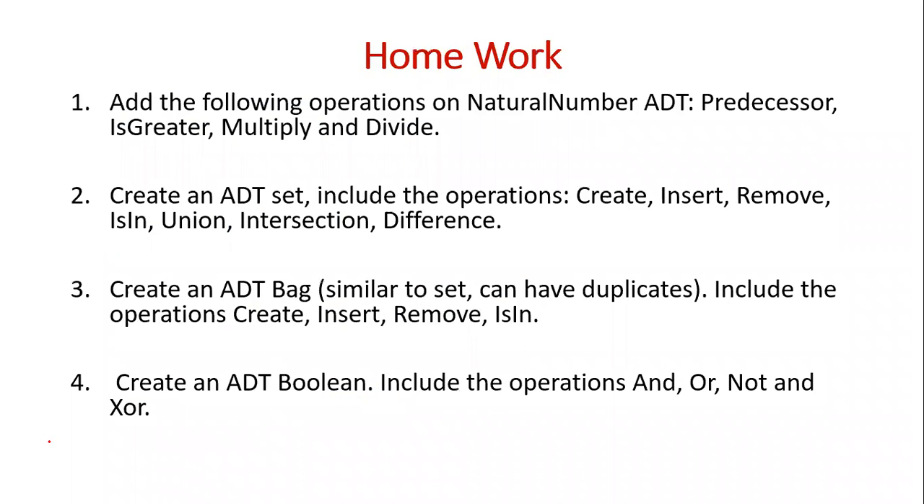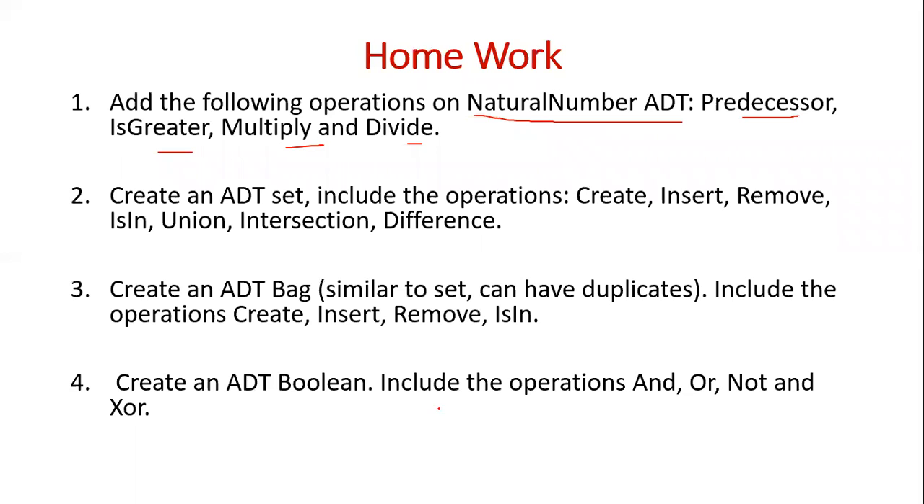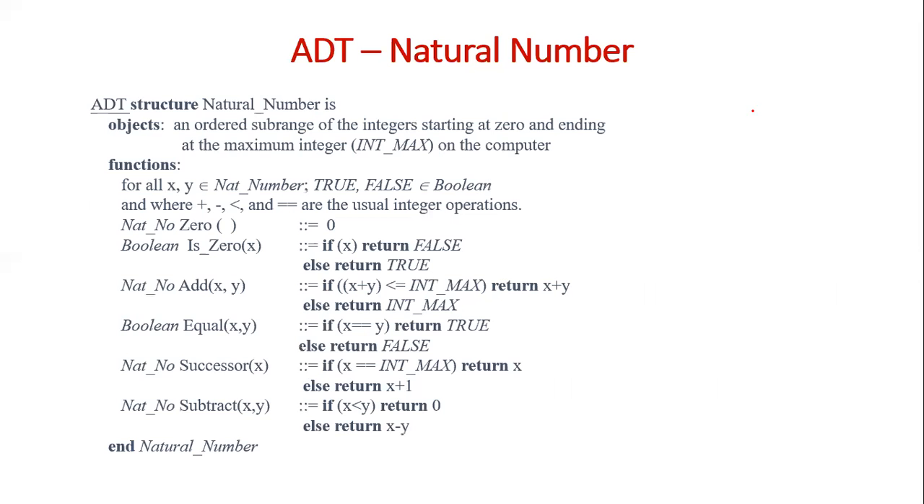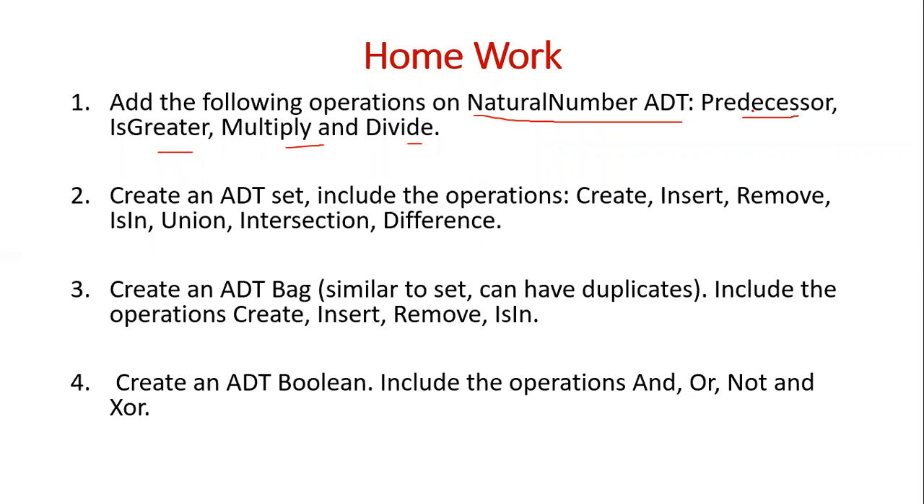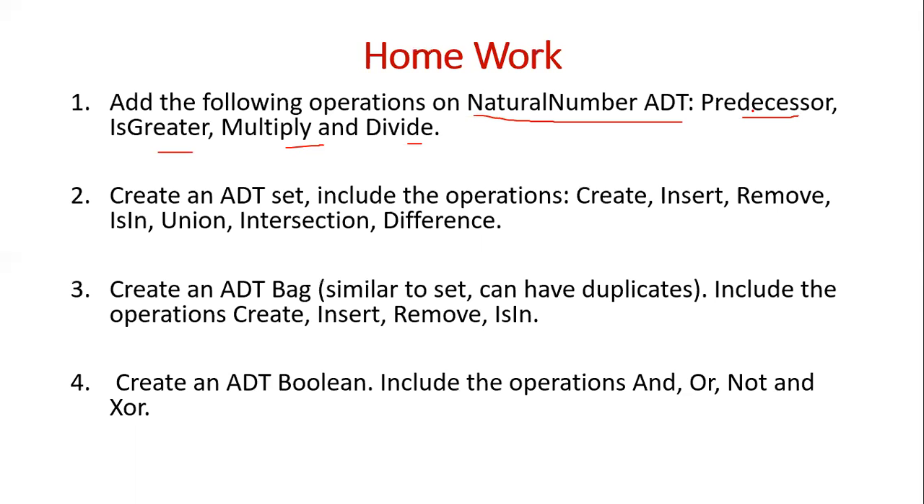I want you to try these things as homework. Add the following operations on natural number abstract data type: predecessor, is greater, multiply and divide. The abstract data type has some functions, but to these you should add these functions also. Predecessor of x will return the predecessor of x. But before returning, you should check whether x is not 0. If x is 0, just return 0. And if x is greater than 0, then you can subtract 1 and return.